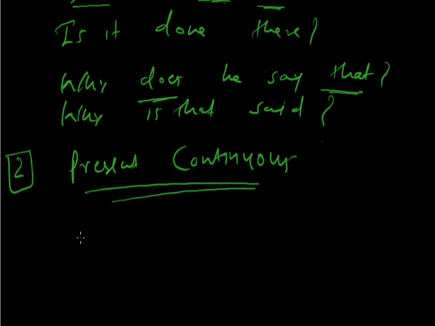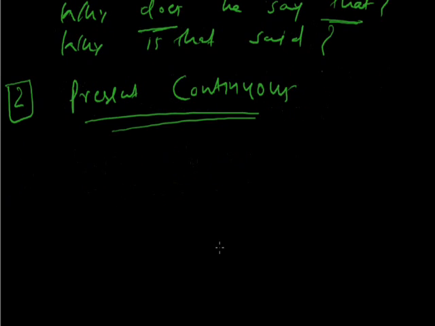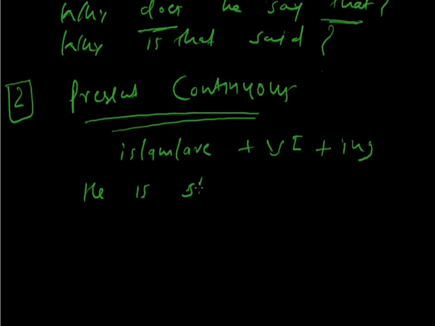Present continuous. What do we do to form present continuous? We use is/am/are plus the first form of the verb plus ing. That's it. He is shouting at me. That's what we use, don't we?